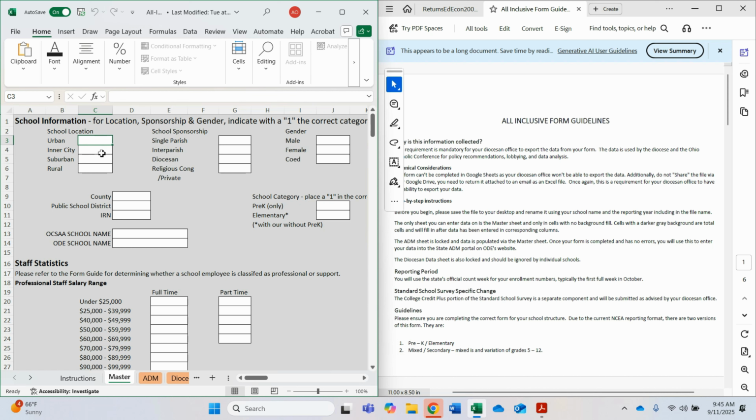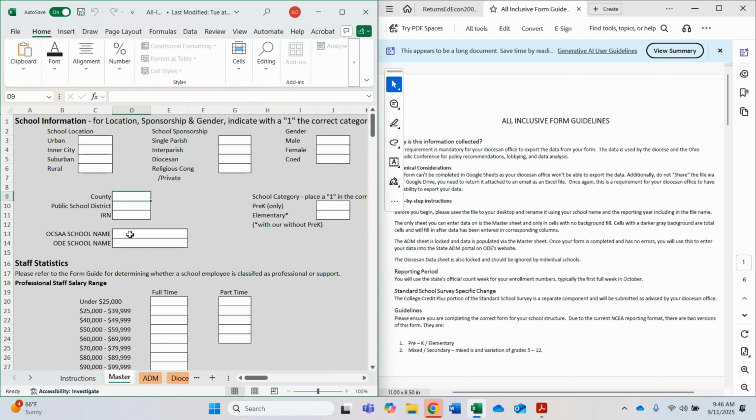The top portion is school information. Here, you will be indicating a 1 in one of these 4 boxes. If you are an urban school, you will put a 1 here. Same with school sponsorship. Pick one box and put a 1, and also with how the gender makeup is of your school. You will type and use text to type in the county, public school district, and IRN number.